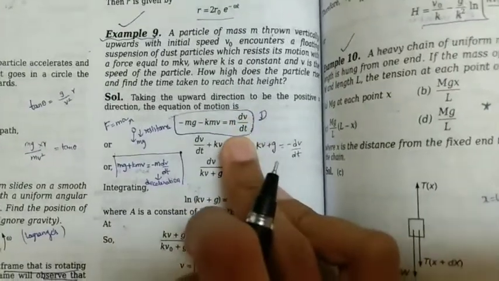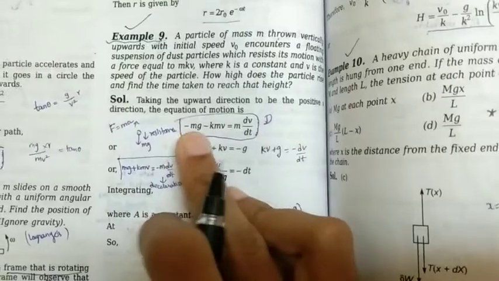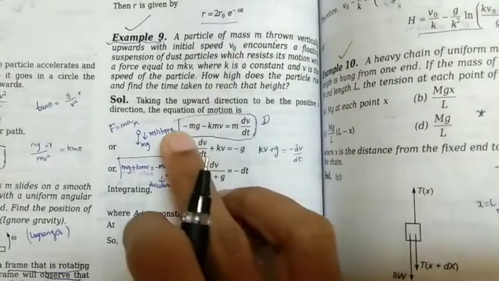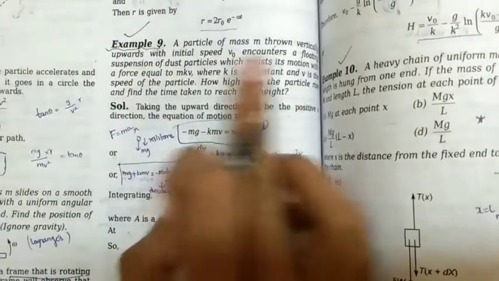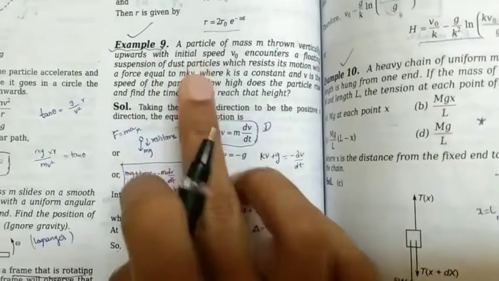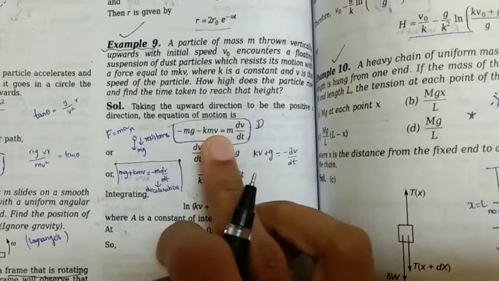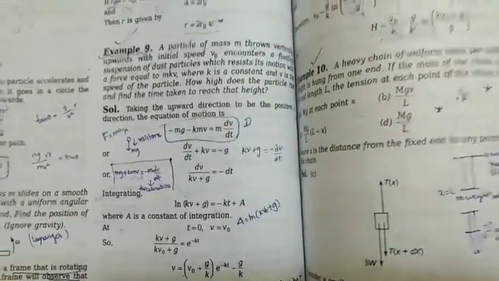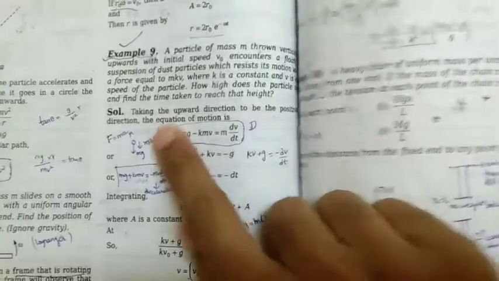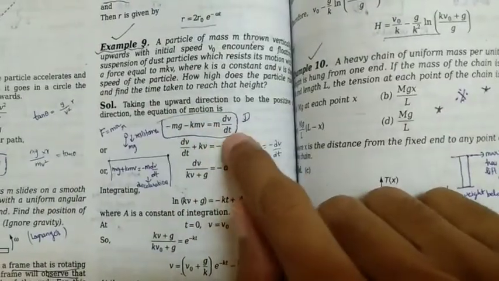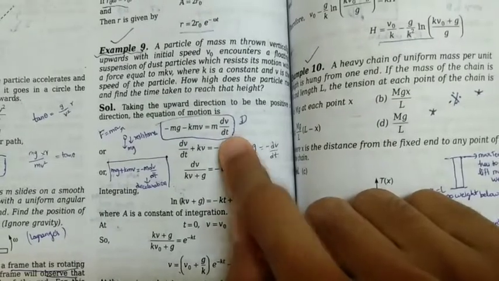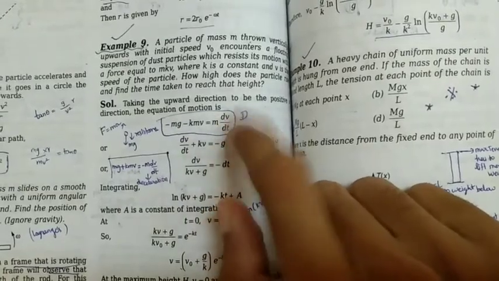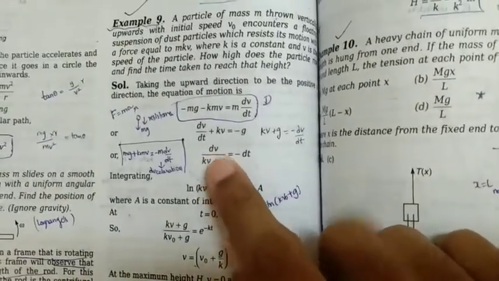So m dv by dt equals minus mg, because the gravitational force is acting downwards but the particle is moving upwards, and minus kmv, the force offered by the floating suspension of dust particles, because the particle is moving upward and the resistance is downward. So we have minus signs for both forces. These are all the forces acting on it, which produce deceleration in the particle. Deceleration is negative acceleration, hence the negative signs. So this is the equation of motion of this particle.